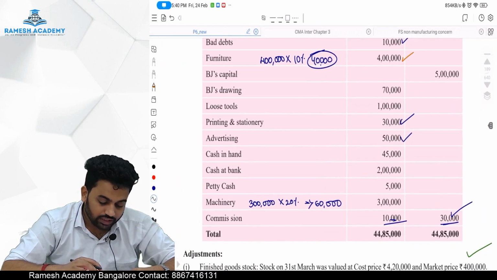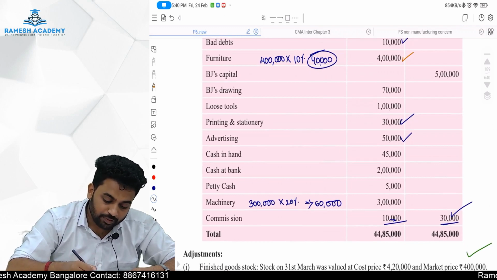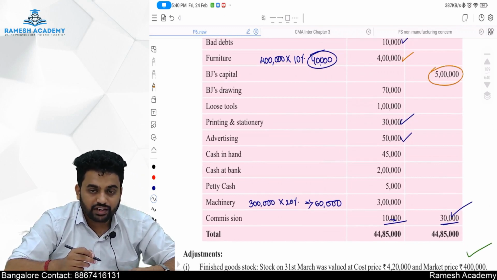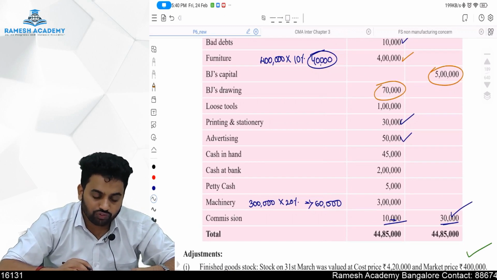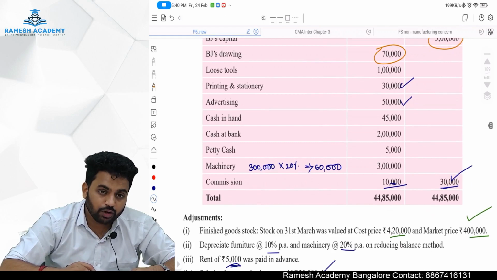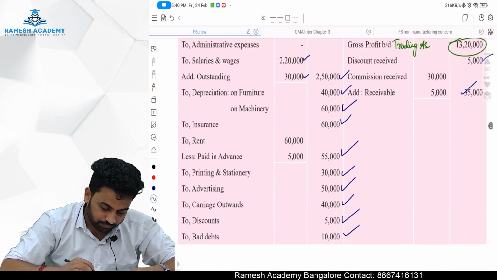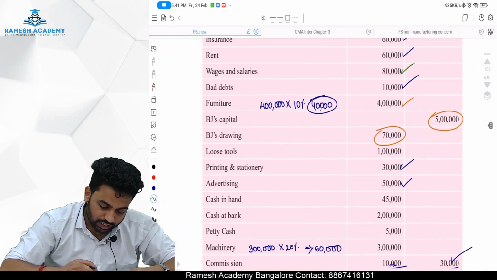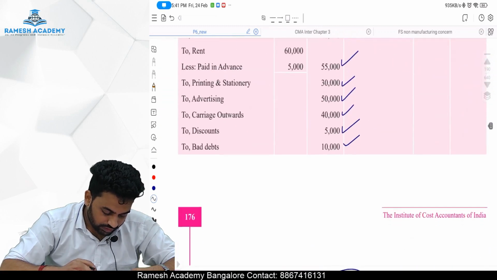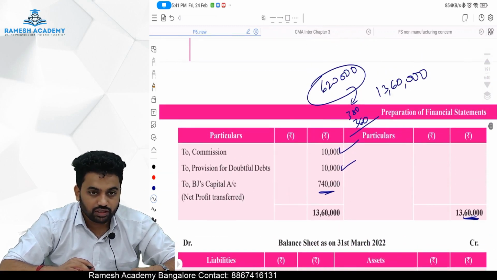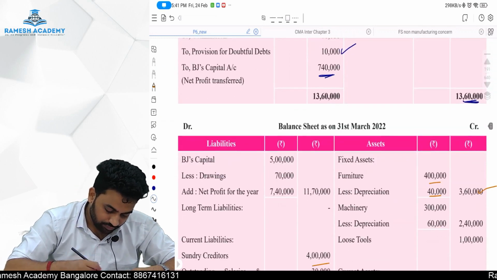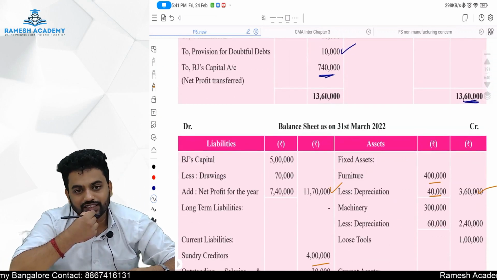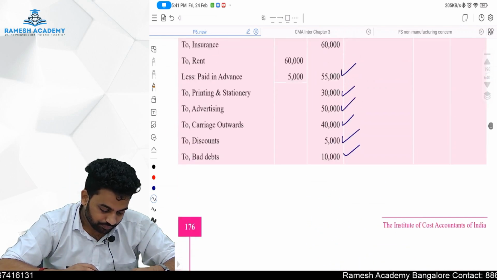Next is BJ's capital. On the capital side, 5 lakh rupees. Also drawings are there. Less drawings of 70,000 rupees, it will come to 4,30,000 rupees. Add net profit. So 4,30,000 plus net profit of 7,40,000 comes to 11,70,000. So capital is 11,70,000. Done, sir. What else, sir?